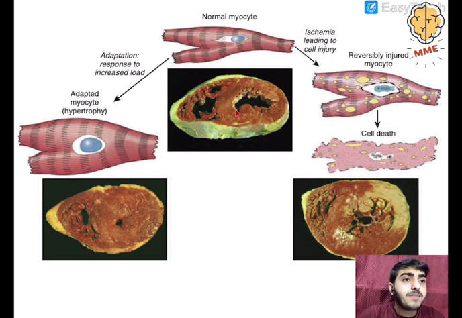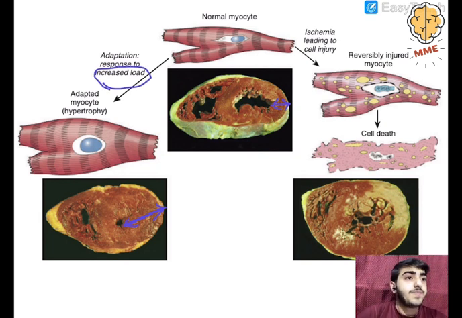Now this is a normal myocyte. This is a transverse section of the heart. All of these are transverse sections. You see the normal, and you see this one, the hypertrophied section. Now you can see that the diameter of the left ventricle has increased compared to this diameter. So this is the thickness of the wall of the ventricle. The wall of the ventricle is getting thickened in this case due to the increased load on the heart.